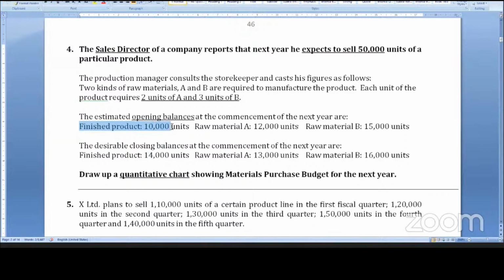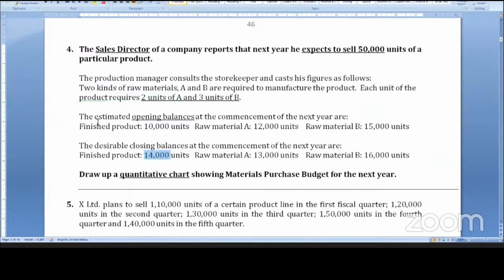To produce 54,000 units, we require 2 units of A and 3 units of B raw material. Number of units to be produced, 54,000. 2 units of A, 54,000 into 2, 1,08,000. That is consumed to produce 54,000 units.